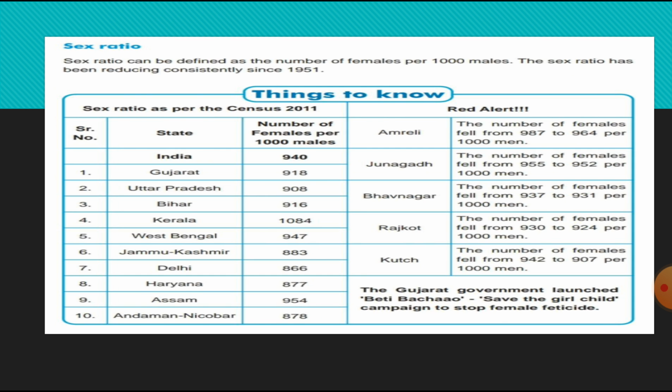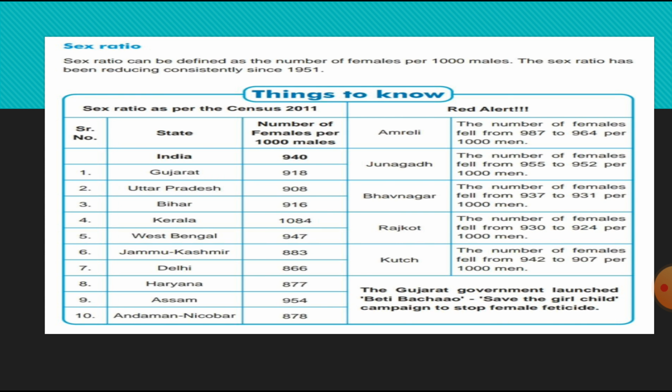Red alert. In Surat, the number of females fell from 987 to 964 per thousand males. In Junagadh, the number of females fell from 955 to 952 per thousand men. In Bhavnagar, from 937 to 931. In Rajkot, from 930 to 924. And in Kutch, from 942 to 907 per thousand men.